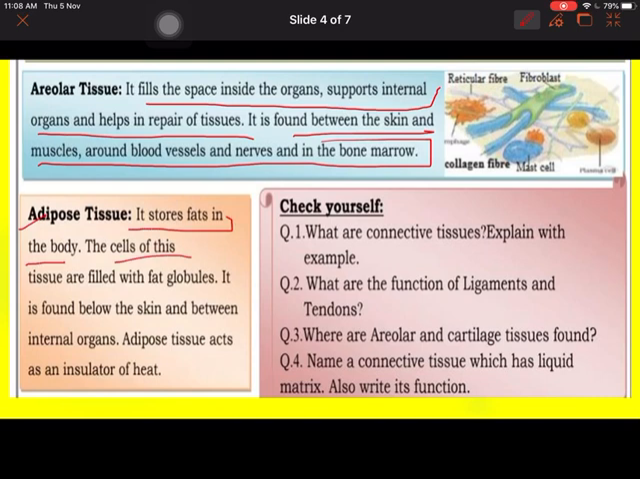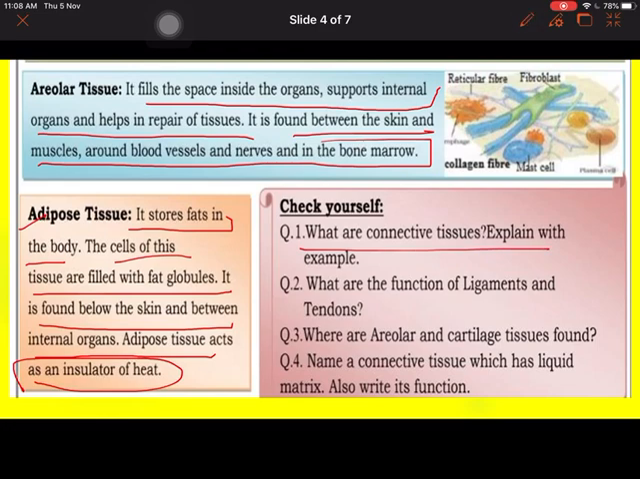The cells of the tissue are filled with fat globules. It is found below the skin and between internal organs. Adipose tissue acts as an insulator of heat, keeping our body temperature at 37 degrees Celsius. Let's see the question answers.